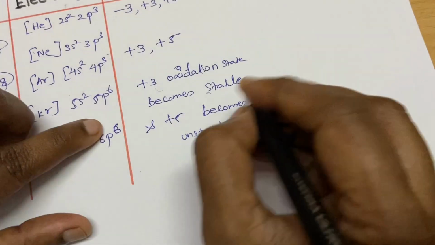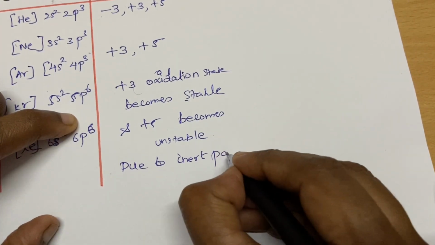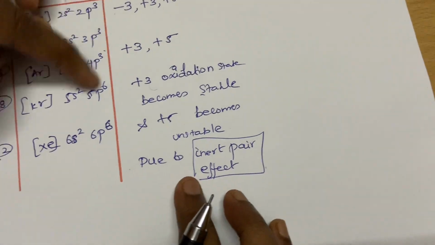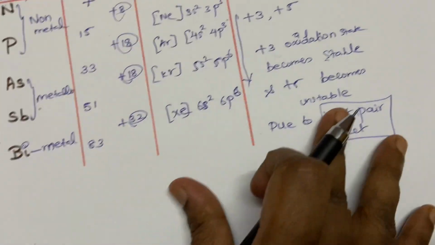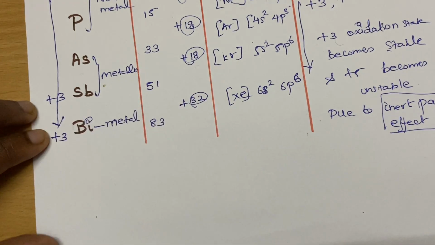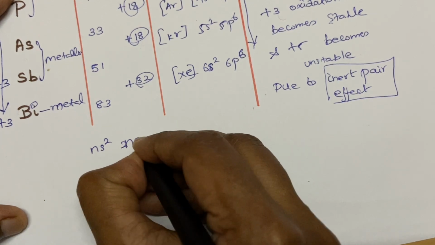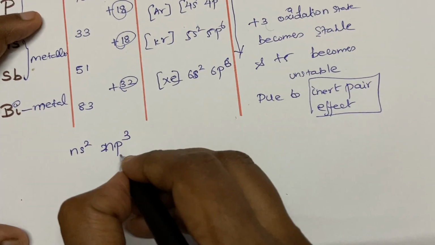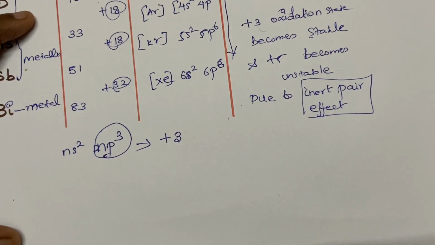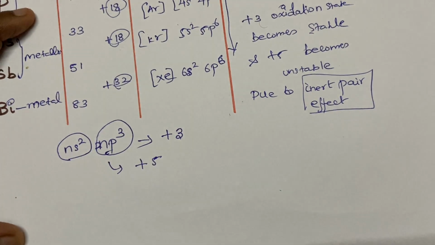Due to what? You would already have learnt the inert pair effect. Important concept, students: inert pair effect. Due to the inert pair effect, while moving down the group, the elements will show predominantly only the +3 oxidation state and not the +5 oxidation state. You know the common electronic configuration is ns2 np3, right? When an element loses all the 5 electrons, it becomes +5 oxidation state.